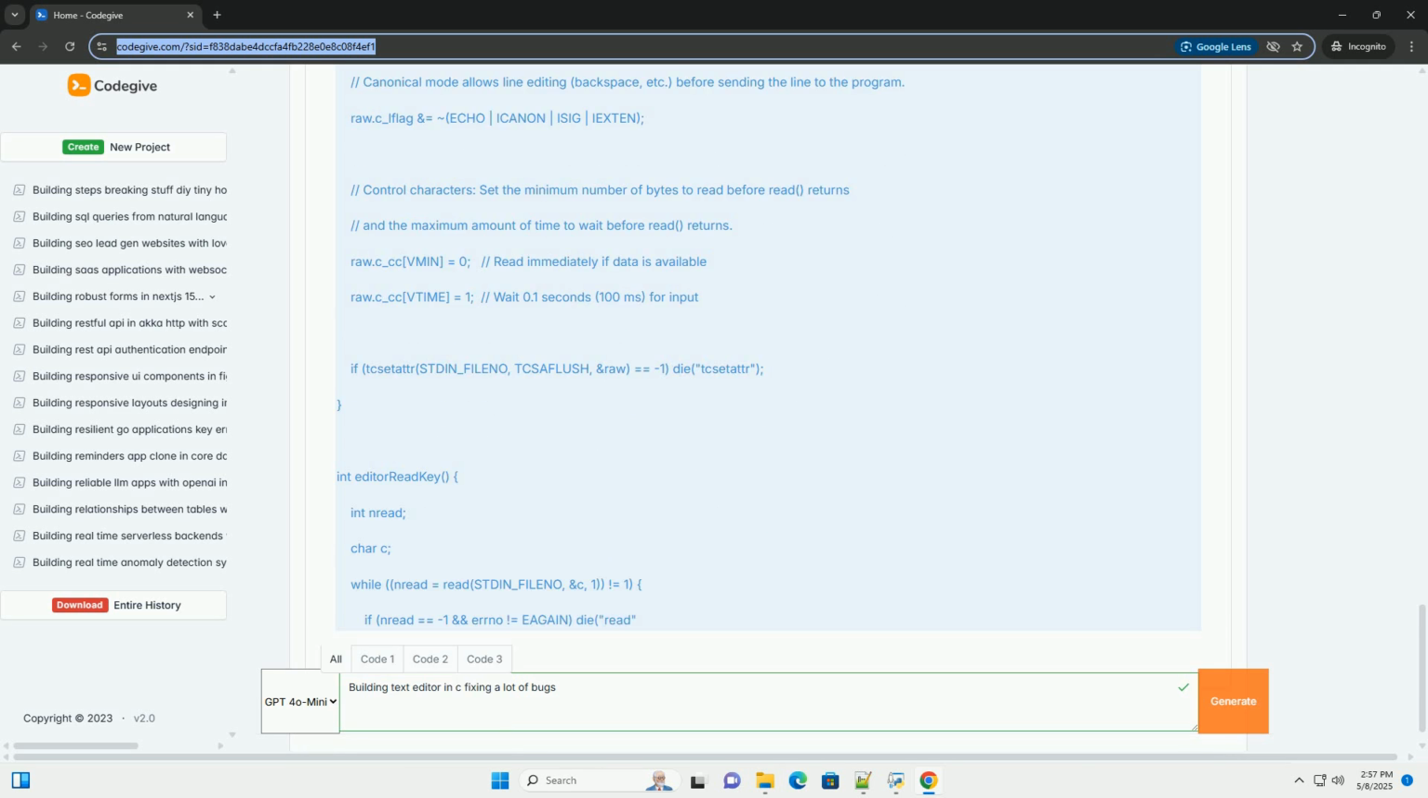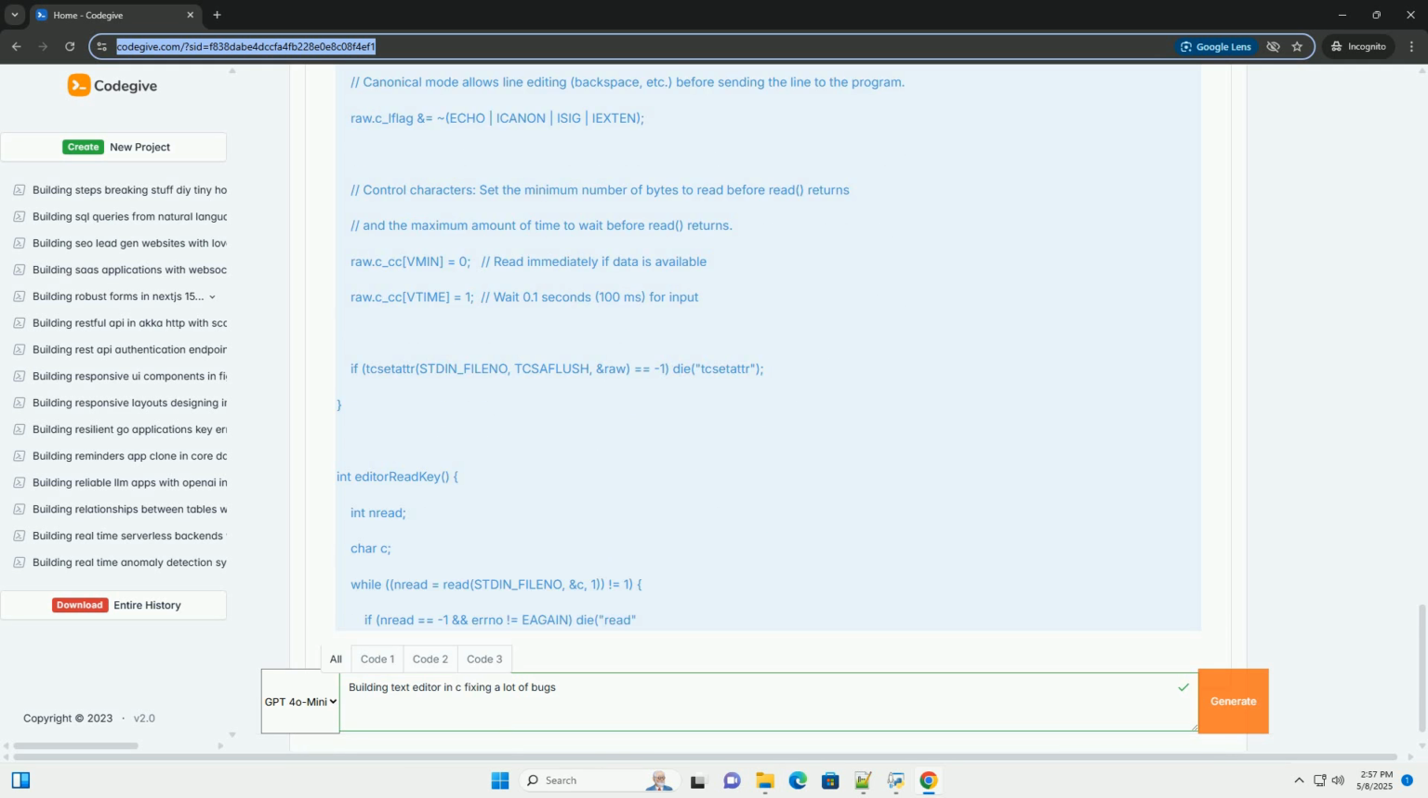3. Editor row operations. These functions manage the row data structures that represent lines of text. Explanation. EDITOR_TAB_STOP is a constant defining the number of spaces a tab character should be rendered as, typically 8.